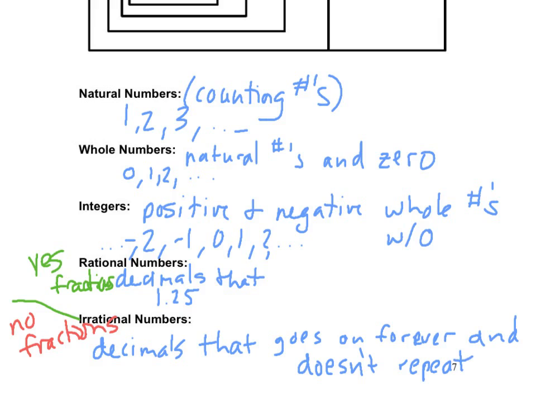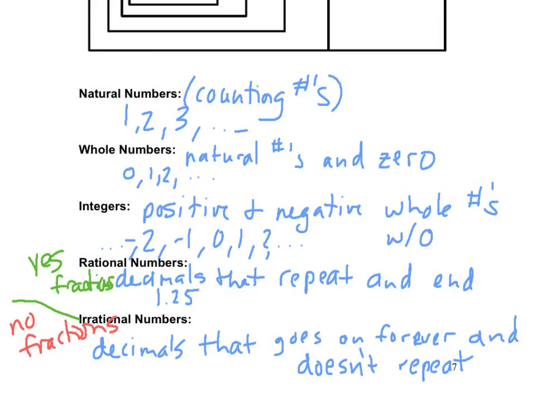So if an irrational number's decimal does not end, nor does it repeat, rational numbers repeat or end. That's usually called a decimal that terminates, stops.